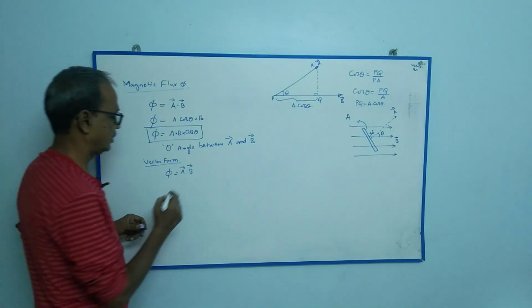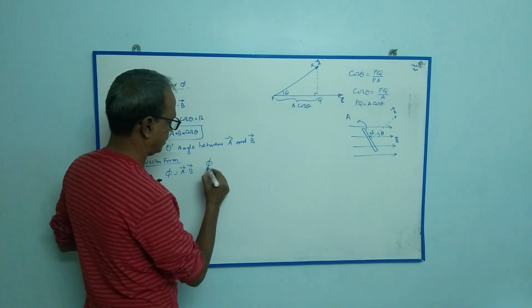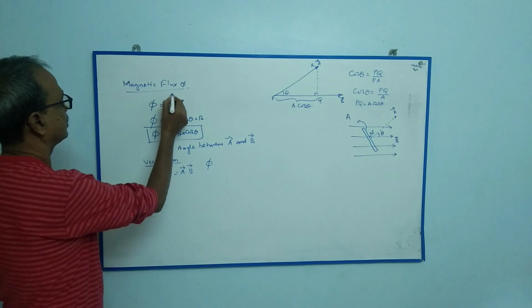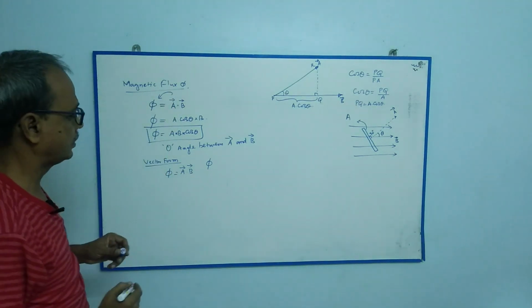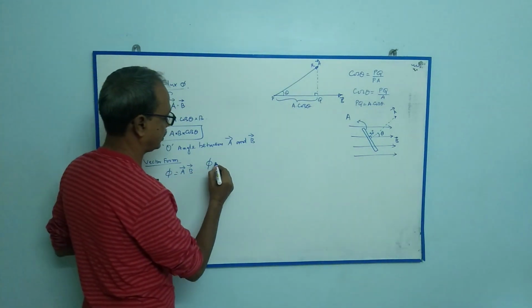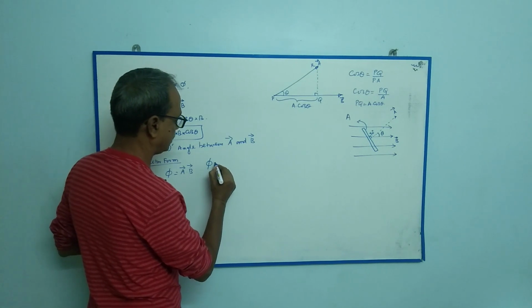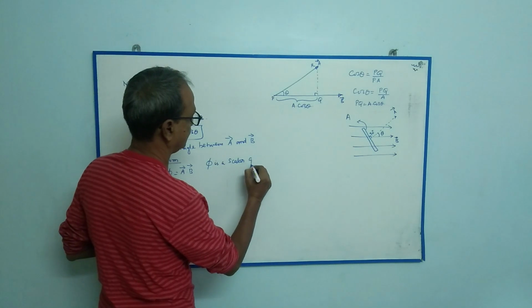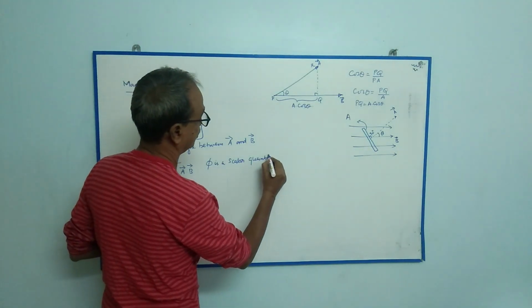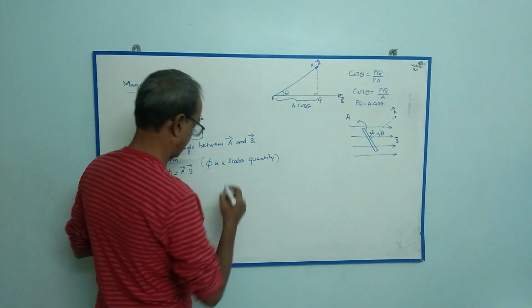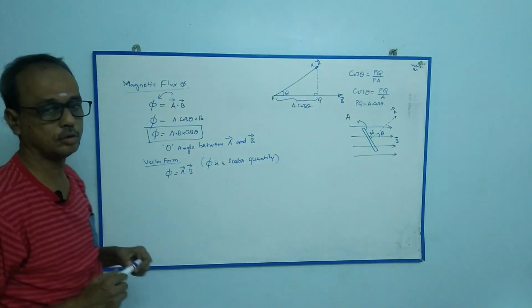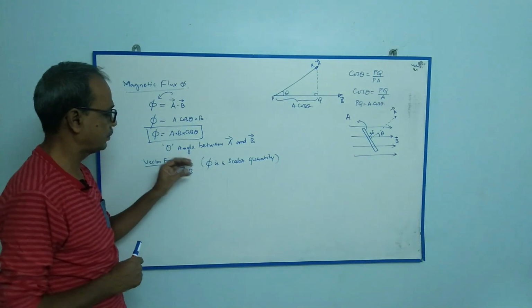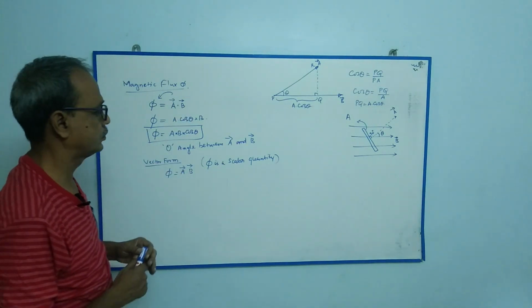Then the dot product of A and B gives the phi value, the magnitude of phi. Phi is a scalar quantity. It has magnitude but doesn't have any direction. This is simply a value. It's a magnitude. It is a scalar quantity.